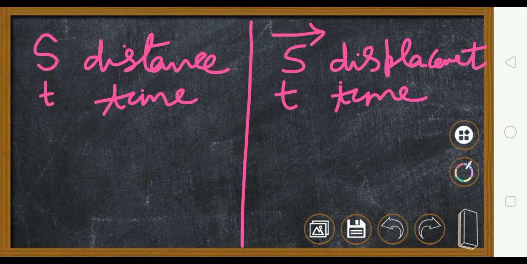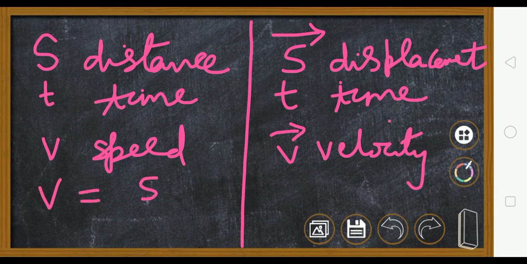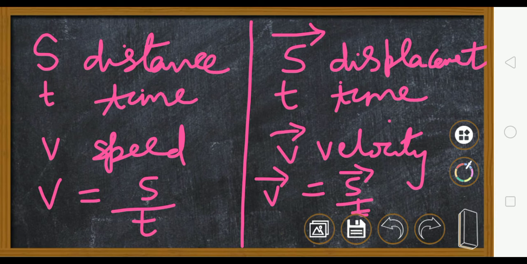Then you have speed and velocity. For speed we will use V, and when we use V with the arrow it becomes velocity. So V is equal to S upon T, and here we will write V arrow is equal to S arrow upon T. Okay? Look at it carefully. Now T, time, is a scalar.